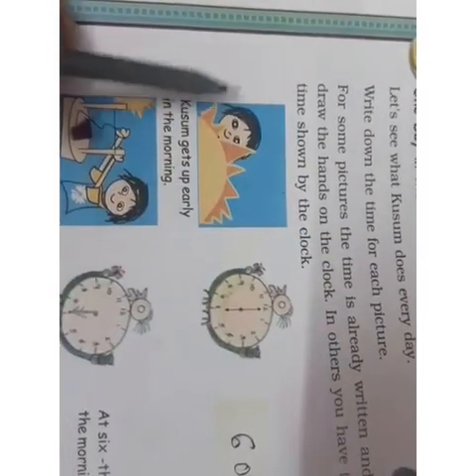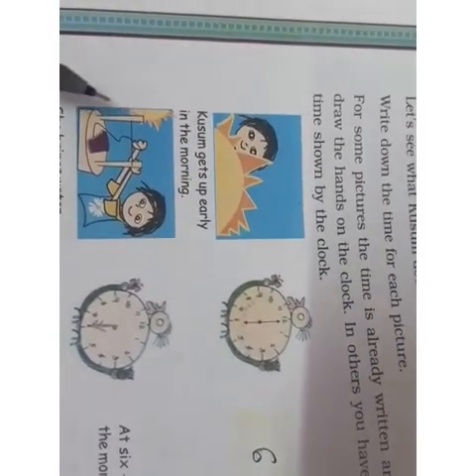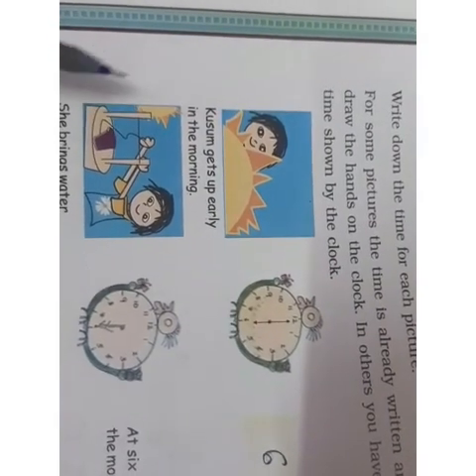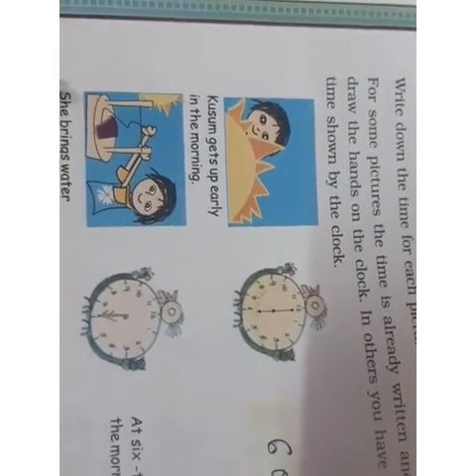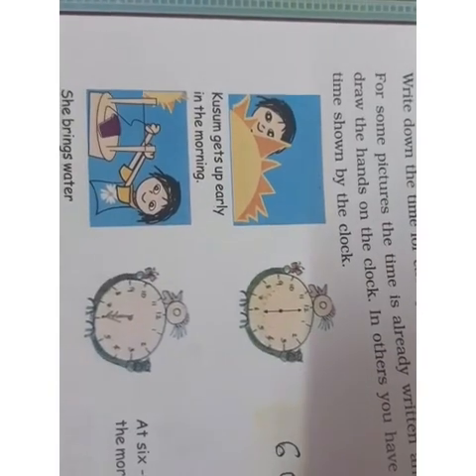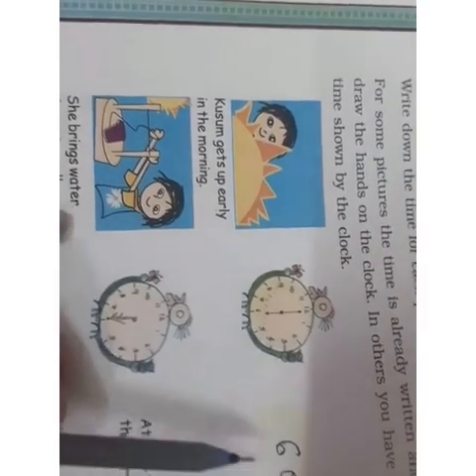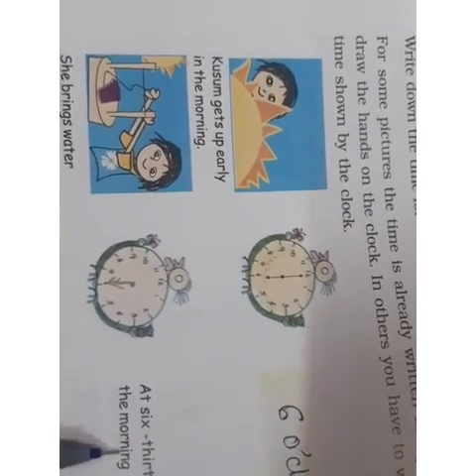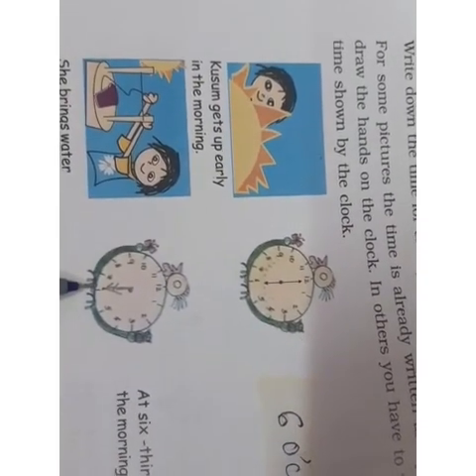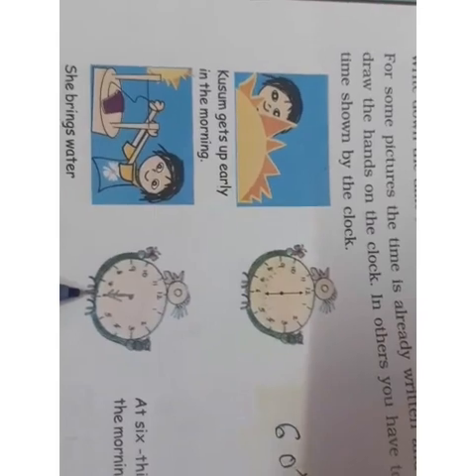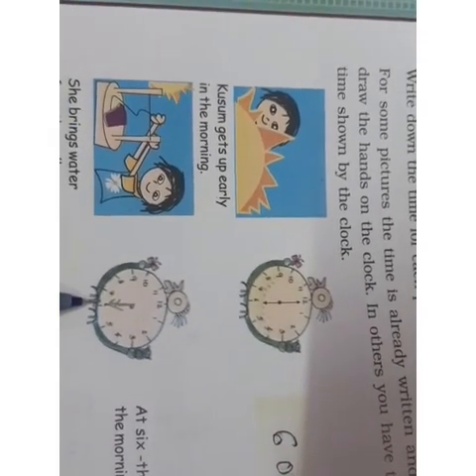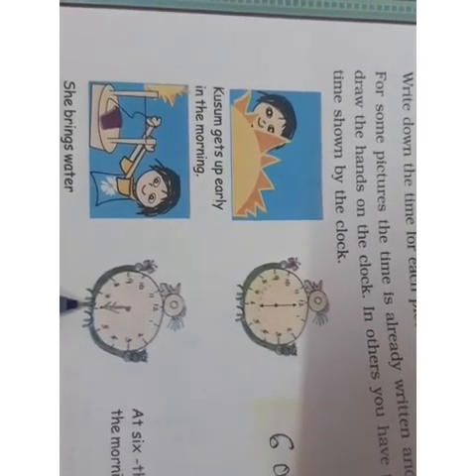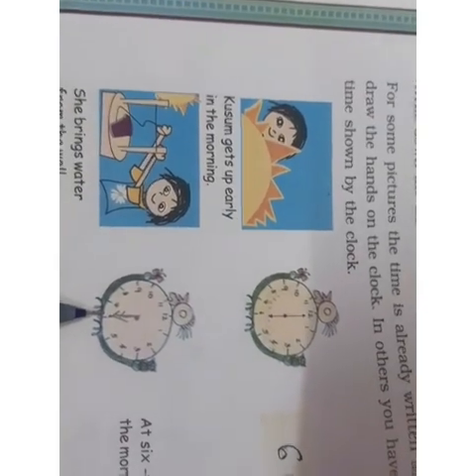Now you can see the pictures are shown. With the pictures they have shown at what time Kusum gets up, what she does every day, what her daily routine is. Here the clock is also shown and the time is shown. At certain places the time is shown, so you have to write the time here. At certain places time is given and you have to draw the hands of the clock. You all remember that there are two hands of the clock. One is the big hand and the other is the small hand. Now the small hand shows the hours and the big hand shows the minutes.